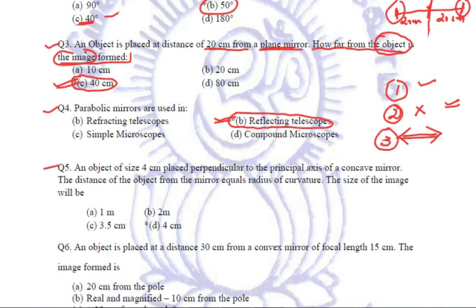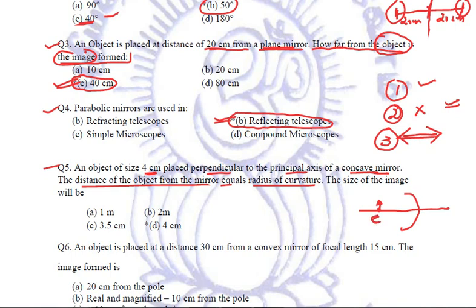An object of size 4 centimeter is placed perpendicular to the principal axis of a concave mirror, right? So this is a concave mirror, and this is a particular object which is placed in front of it. The distance of the object from the mirror equals the radius of curvature. That means the object is kept at C.